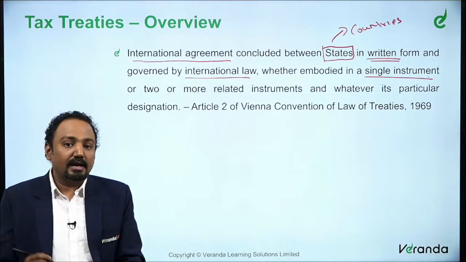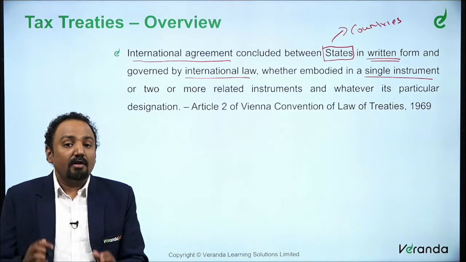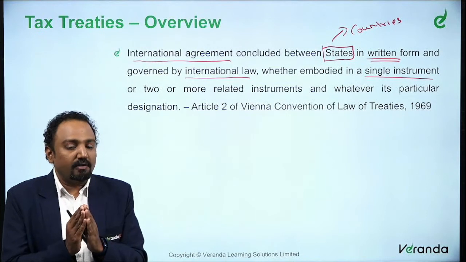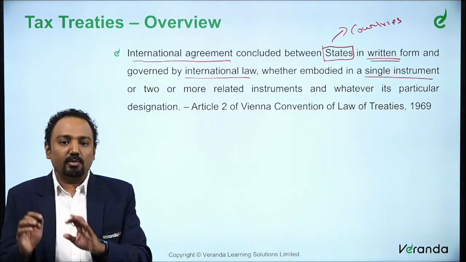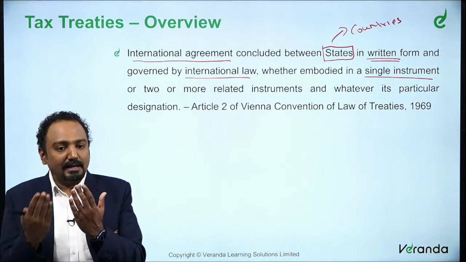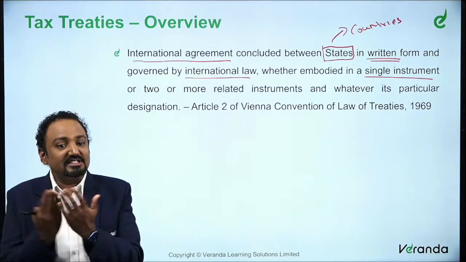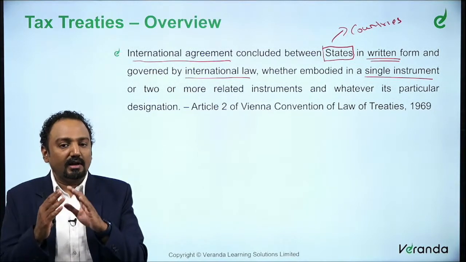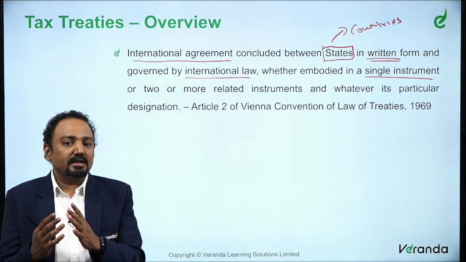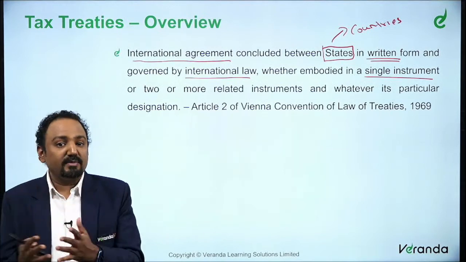Or two or more related instruments. What do you mean by this? When you are forming this agreement in written form, it could be one single agreement, which you call a double taxation avoidance agreement, or it could be multiple agreements which are interlinked. Let's say you have a double taxation avoidance agreement, then you have an exchange of information agreement.